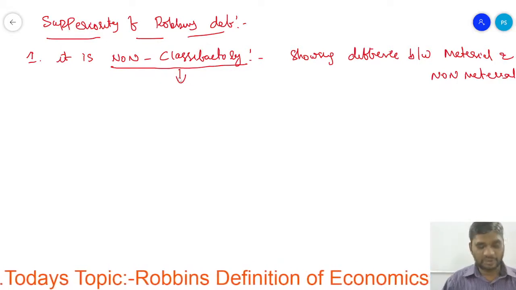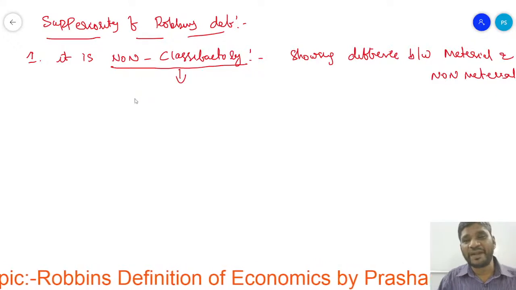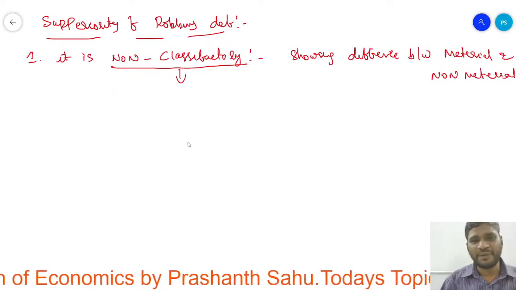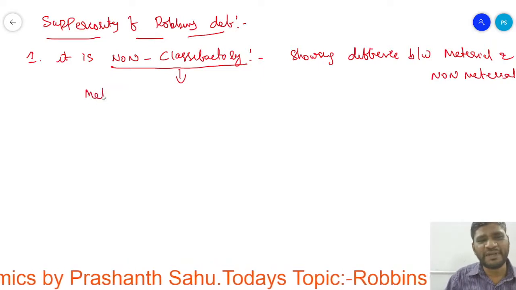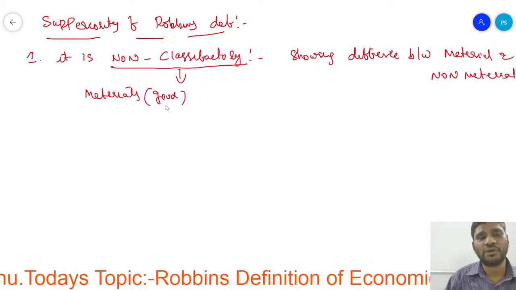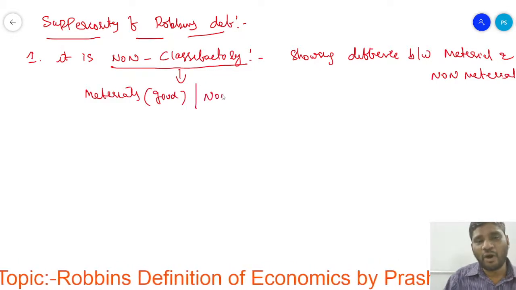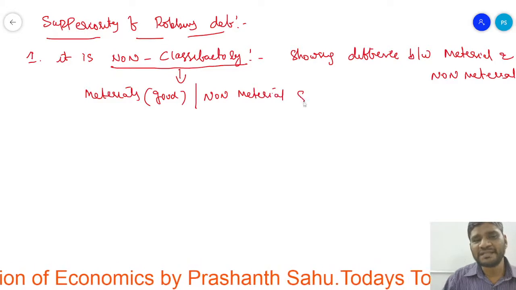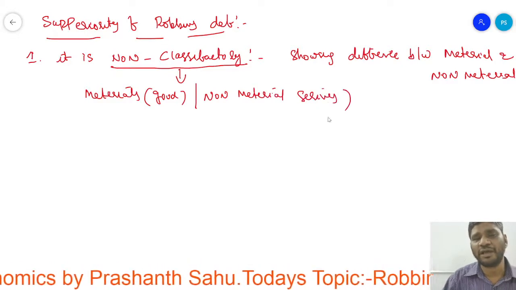Non-classificatory means it does not differentiate materials and non-materials. What is material? Material in the sense of goods, and non-material in the sense of services.